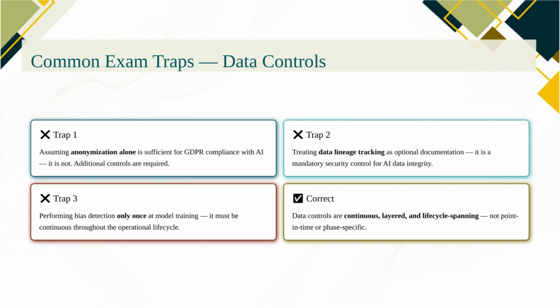And performing bias detection only at model training. Bias must be monitored continuously in production because model drift and data distribution shifts can introduce or amplify bias after deployment. The correct approach is data controls that are continuous, layered, and lifecycle-spanning. One-time checks at training are insufficient. The exam will test this specifically. When should bias detection occur? And the answer is throughout the lifecycle, not only at training.